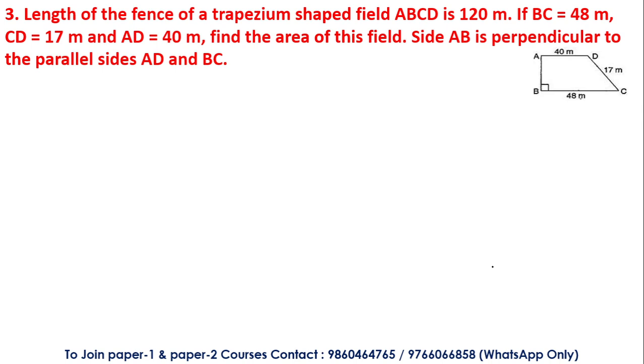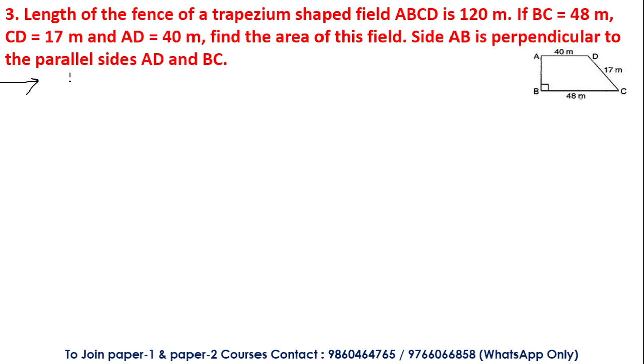Okay, the next type of question, students, whatever questions I am taking here, these are ideal questions, and can be asked in your paper 1 as well as paper 2. So you have to keep in mind: the perimeter of the face of a trapezium shaped field ABCD is 120 meter. If BC is equal to 48 meter, CD is equal to 17 meter, and AD is equal to 40 meter, find the area of the field. Side AB is perpendicular to the sides AD and BC. Okay, we have to find the area of this field. Again, this field is our trapezium.